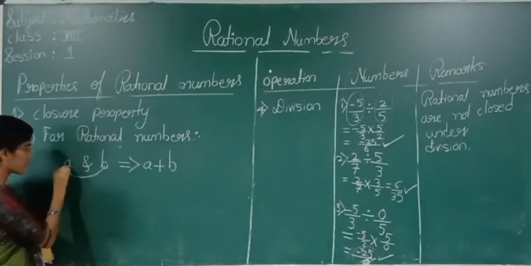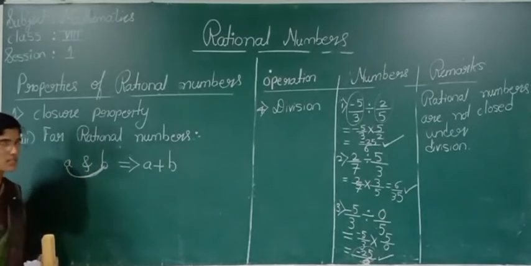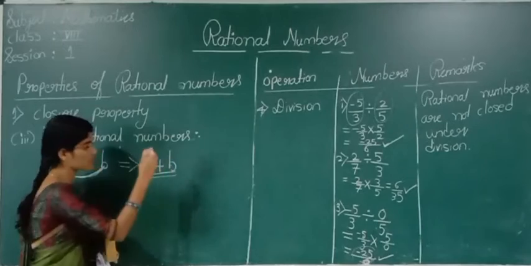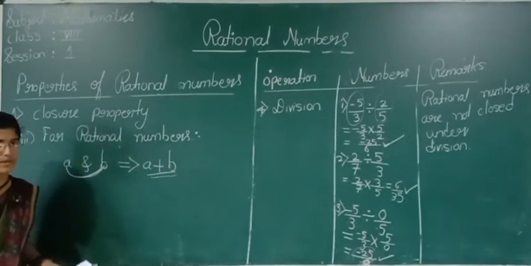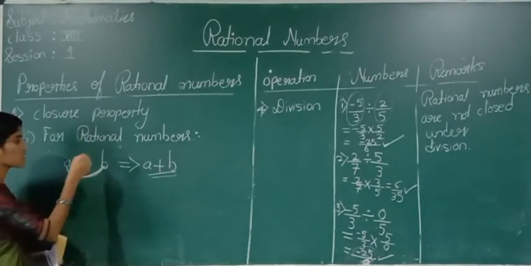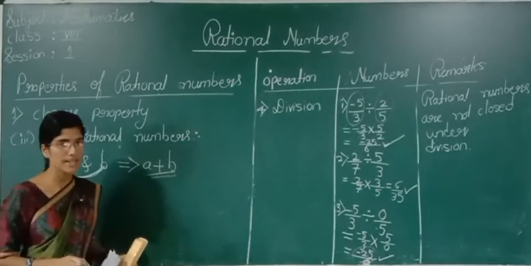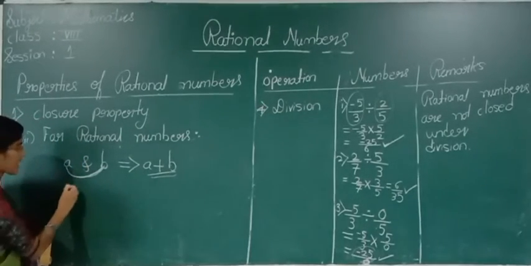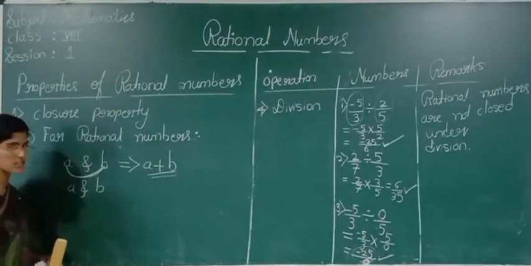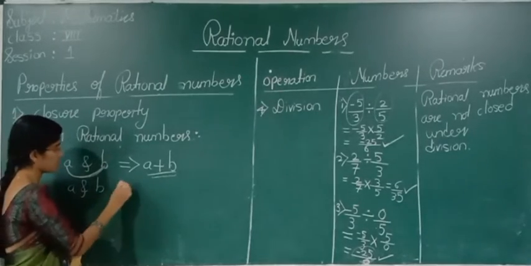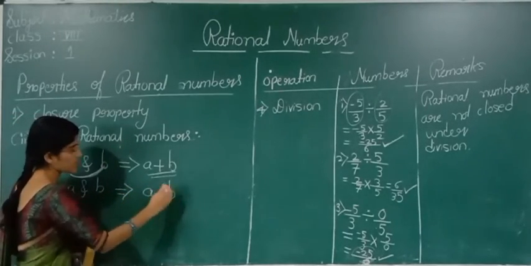In general, if A and B are rational numbers, definitely A plus B is also a rational number. Therefore, rational numbers are closed under addition. If A and B are two rational numbers, then is A minus B a rational number?